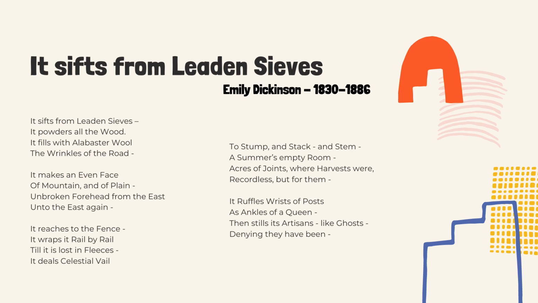Okay, let's see the tone of the poems. The tone of a poem is the attitude you feel in it. The tone in a poem of praise is approval. In a satire, you feel irony. So in the poem It Sifts from Leaden Sieves by Emily Dickinson, we can see that the tone in the poem is serious, because the poem describes the beauty of nature and the tone used is serious.